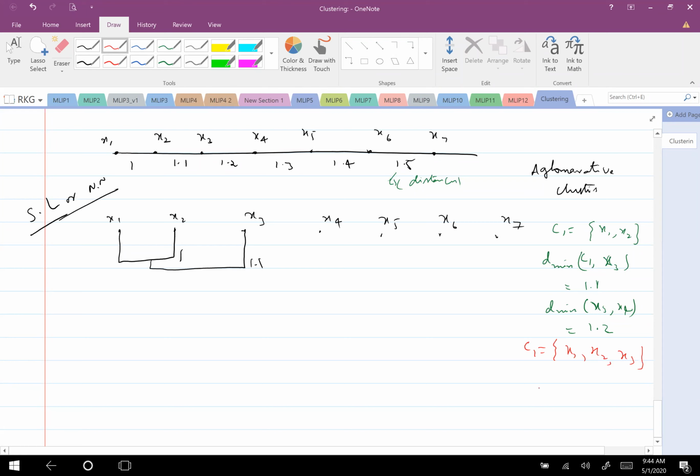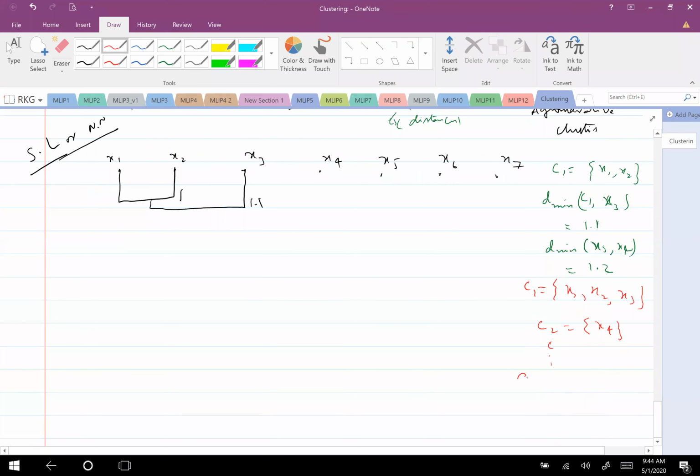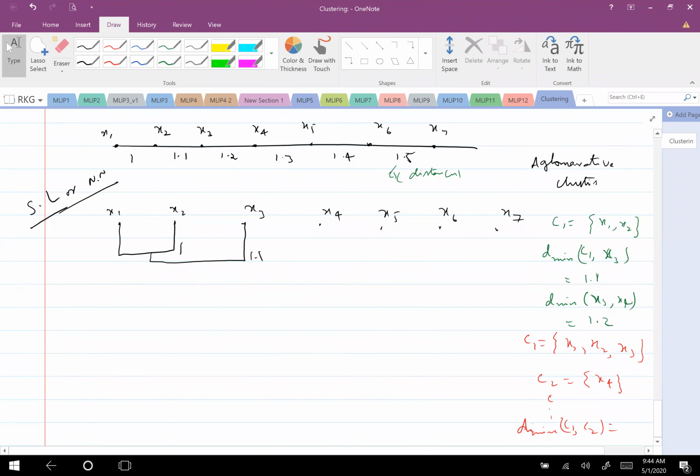And C2 now is equal to what? C2 can be X4 or anything, and then C4, C5 I have actually. So now what do I have to find? D min of C1 comma C2 I have to find, and then C2 comma C3 and so on. Considering that, which one do you think will get clustered now? X4 only gets clustered. This is in some sense a trivial example, but a simple example.